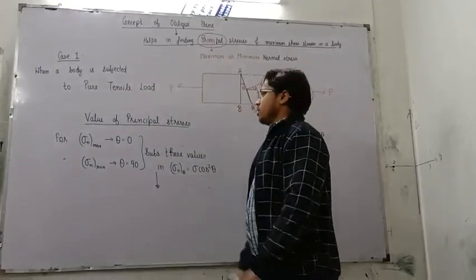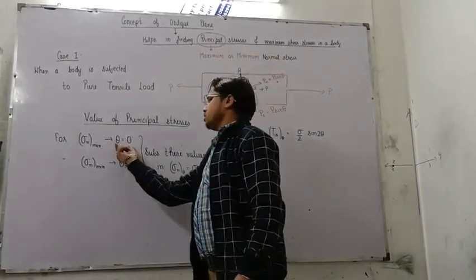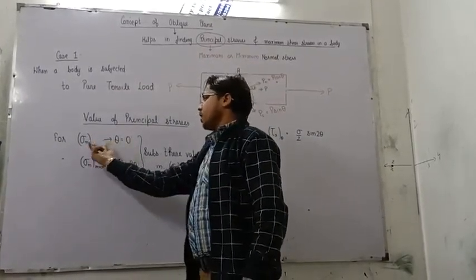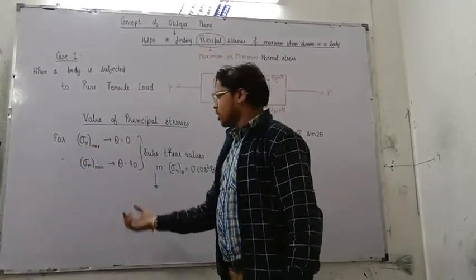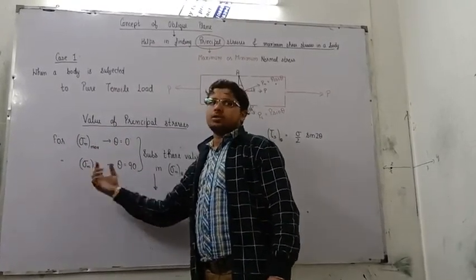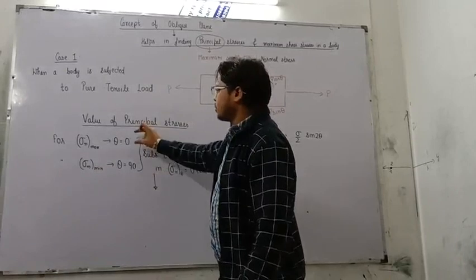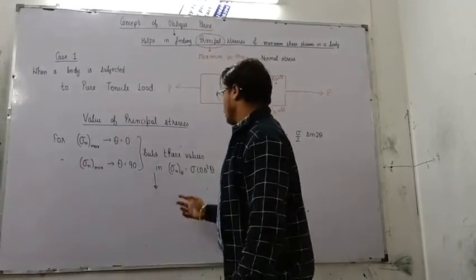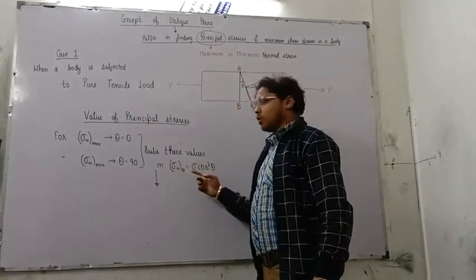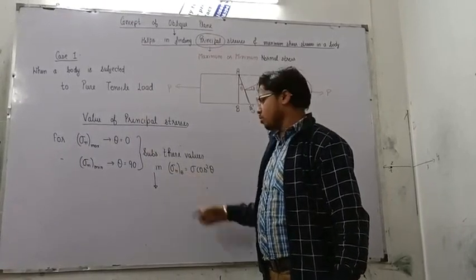Now see, we already know the conditions of the planes at which maximum normal stress and minimum normal stress occur, right? Now we'll substitute these theta values in the equation of the general oblique plane.